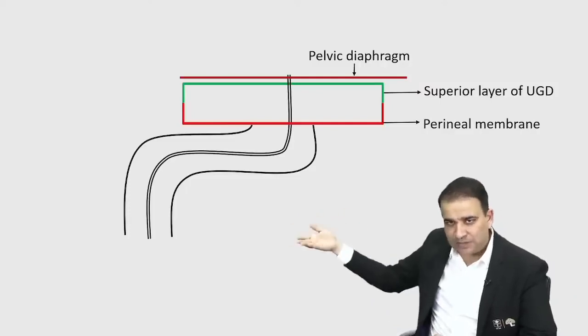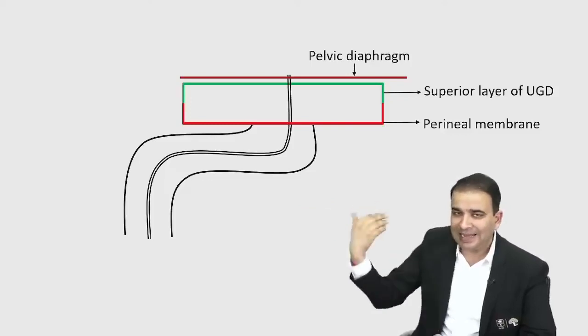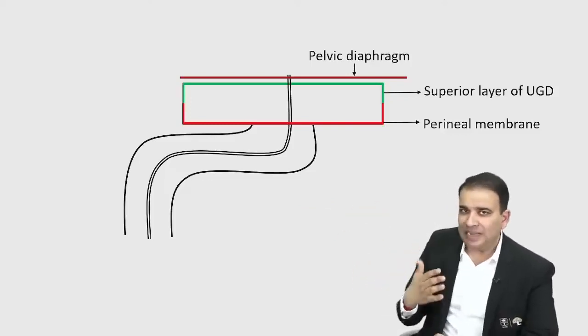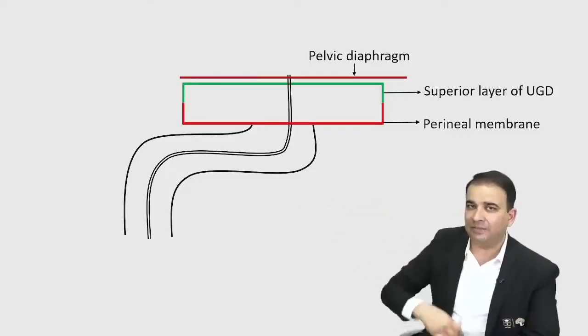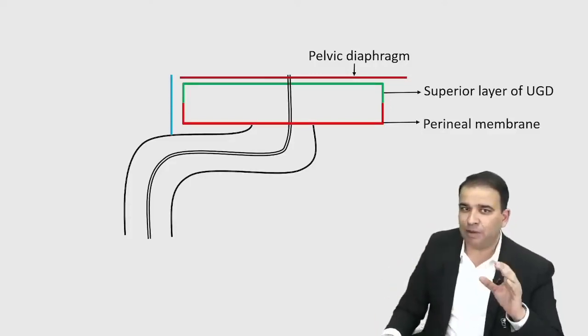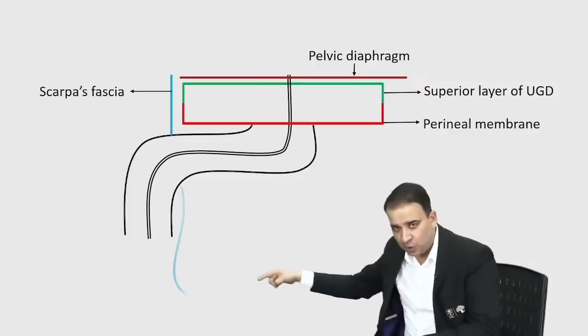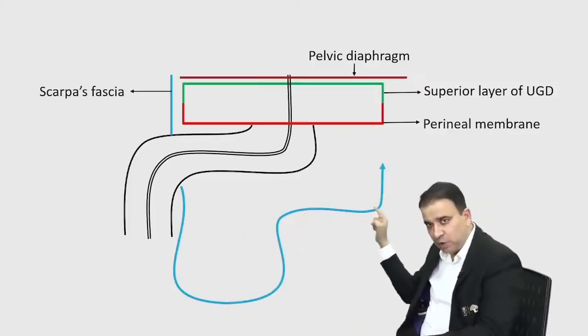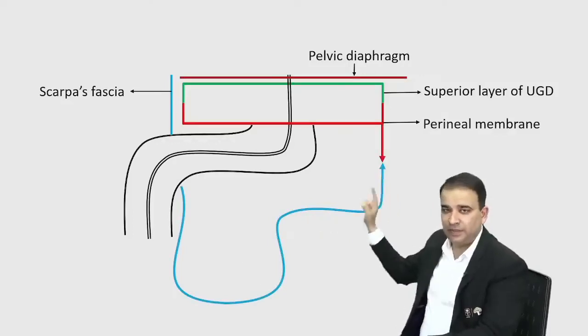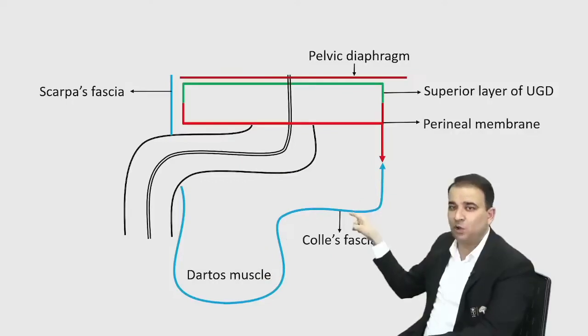Now, what is present below here is a fascia, the Colles fascia. But see where the Colles fascia actually came from. The anterior abdominal wall: there is no deep fascia on the anterior abdominal wall. We have Camper's fascia and Scarpa's fascia, guys. Scarpa's fascia is present on the anterior abdominal wall, and that Scarpa's fascia will continue in the scrotum in the form of the dartos muscle, and the same dartos will continue in the perineum as the Colles fascia here. So Scarpa's fascia continues as dartos, and dartos continues as the Colles fascia, which is merging